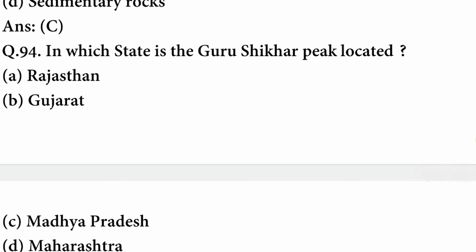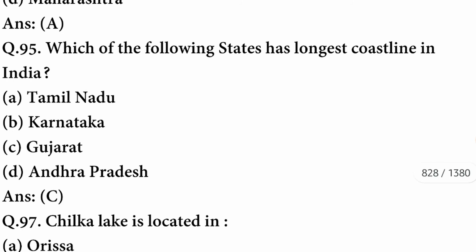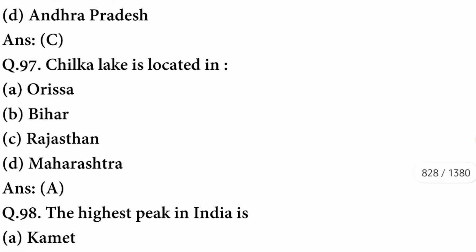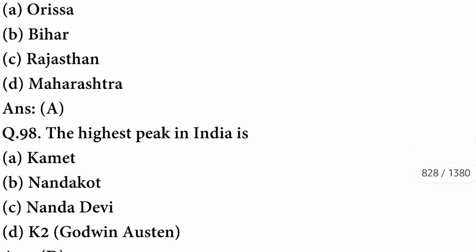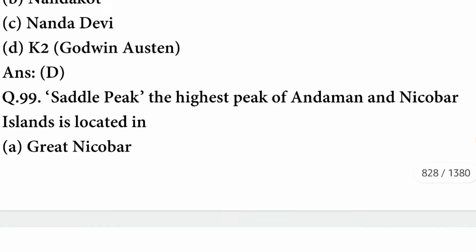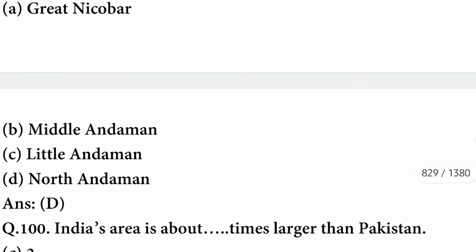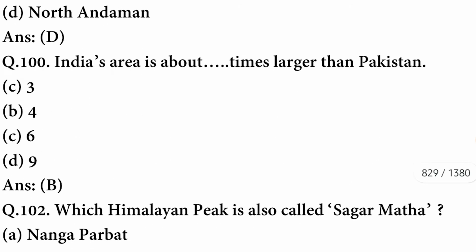In which state is the Guru Shikhar peak located? It is located in Rajasthan. Which of the following states has the longest coastline in India? The state is Gujarat. Chilka Lake is located in Odisha. The highest peak in India is K2 Godwin Austen. Saddle Peak, the highest peak of Andaman and Nicobar Islands, is located in North Andaman. India's area is about dash times larger than Pakistan. It is about 4 times larger than Pakistan.